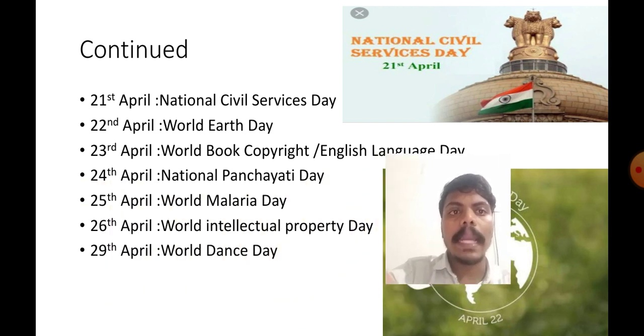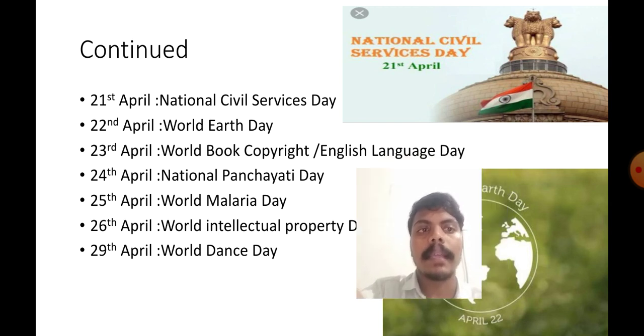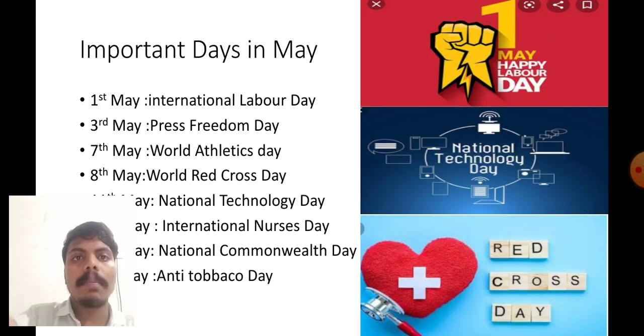Next one, World Malaria Day, that is on 25th April. Next one, World Intellectual Property Day, that is on 26th April. Next, 29th April is celebrated as World Dance Day. Please remember these important days, then only we will crack our exam. Next one, important days in May. 1st May is known as International Labour Day. Next, 3rd May is known as Press Freedom Day.